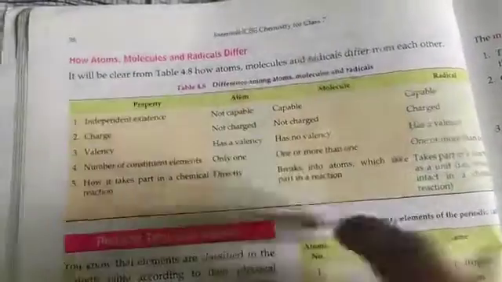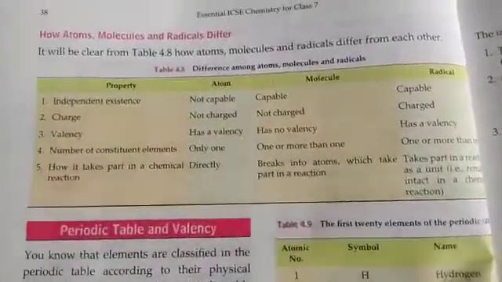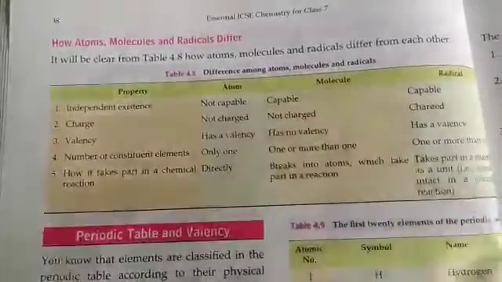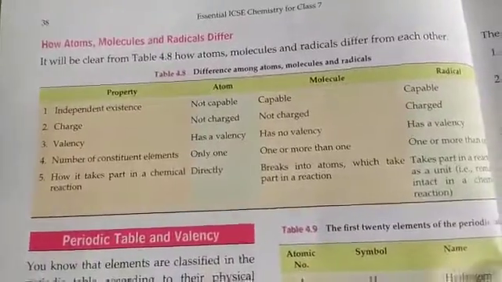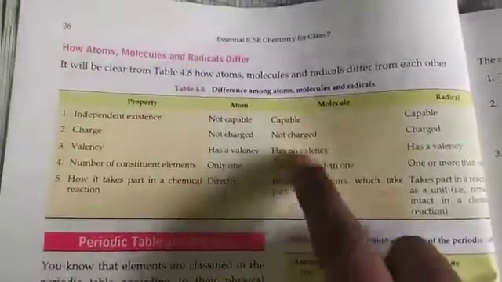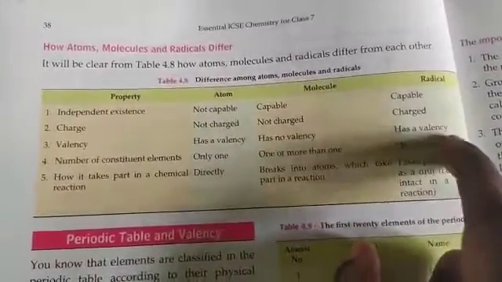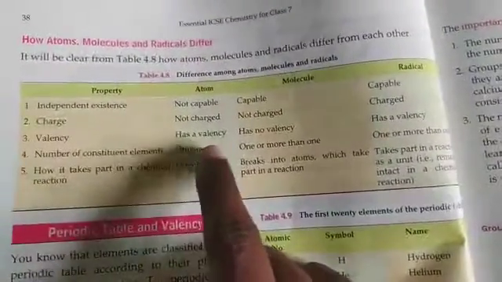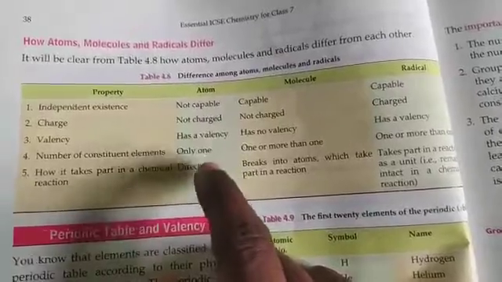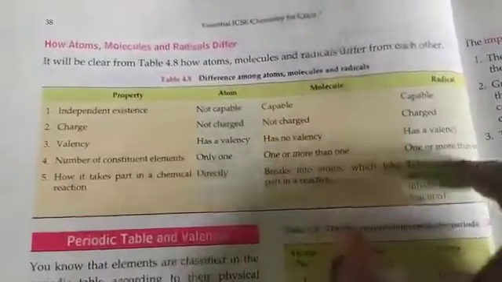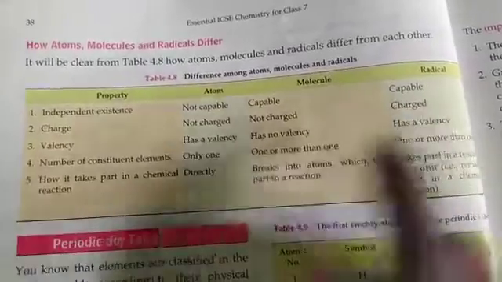Atoms are not charged particles, molecules are also not charged particles, but radicals are charged particles. Coming to valency, atoms have valency, but molecules don't have valency, while radicals have a valency. Fourth, number of constituent elements: an atom has only one, molecules will have more than one, and radicals can have one or more than one.